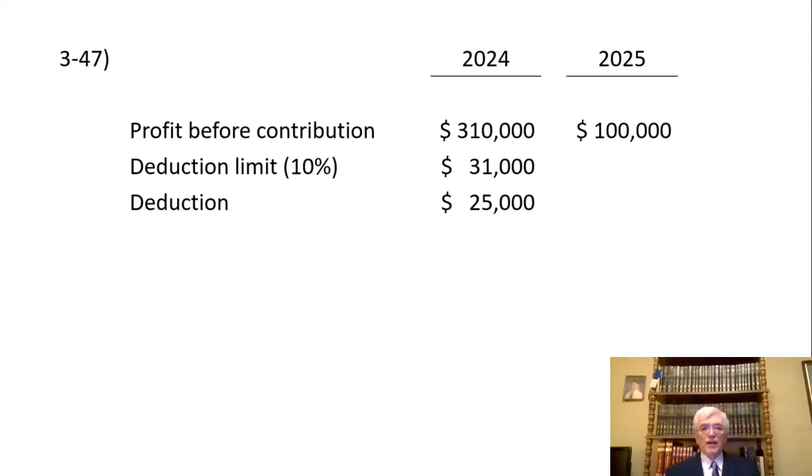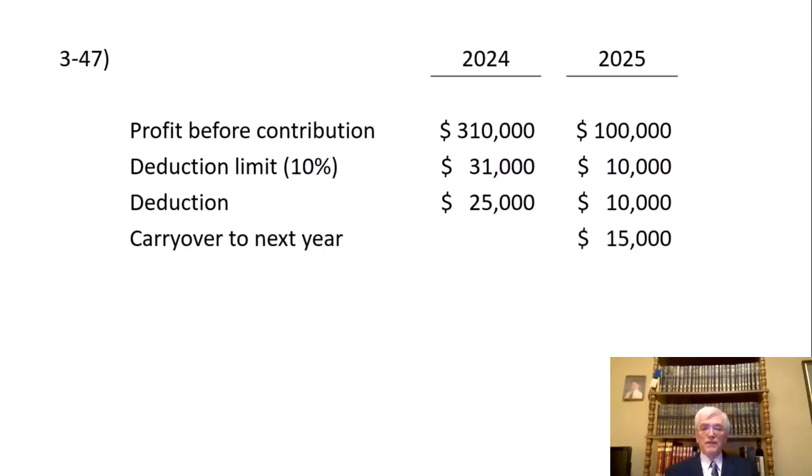So therefore, our deduction limit is only $10,000, and therefore our deduction is only $10,000 if we deduct it in 2025. We could carry it forward to 26, 27, 28, 29, and 30, but cannot carry a contribution back to 2024. So therefore, it'll be $10,000 now and a carryover of $15,000 to 2026 and later years.